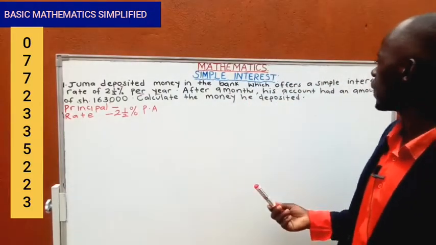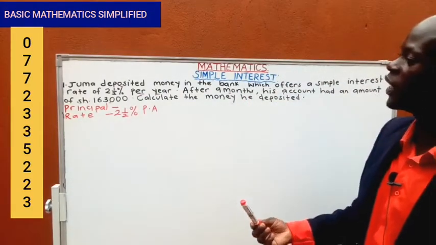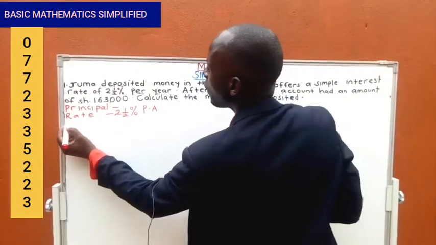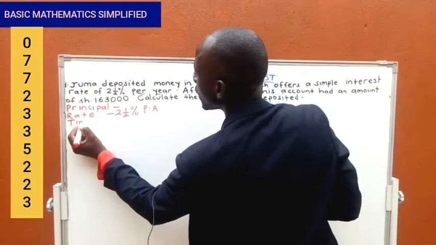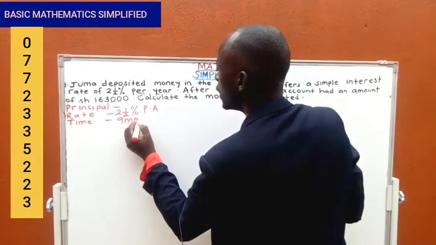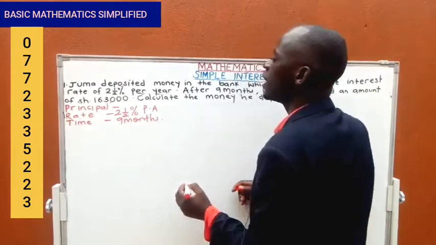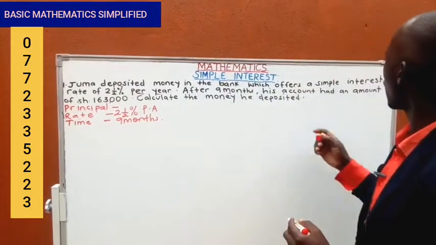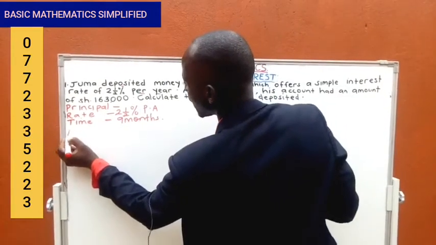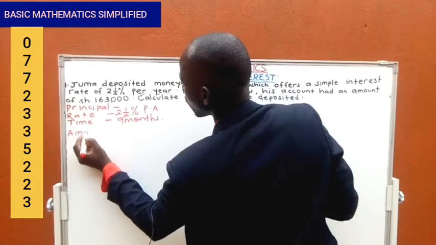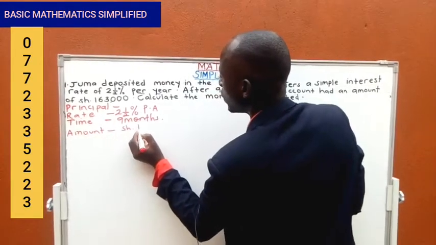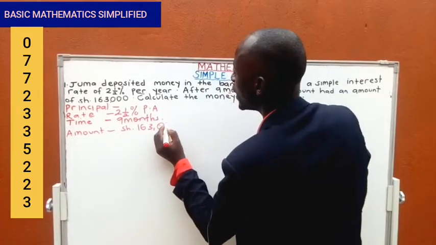After 9 months, his account had an amount of shillings 163,000. That is the period of time the money stayed in the bank. So that is the amount he had after a period of 9 months.